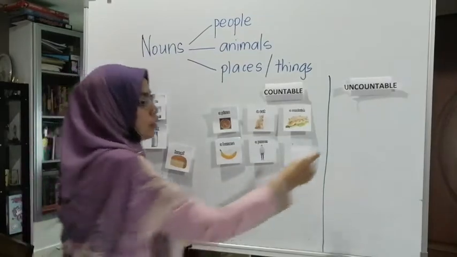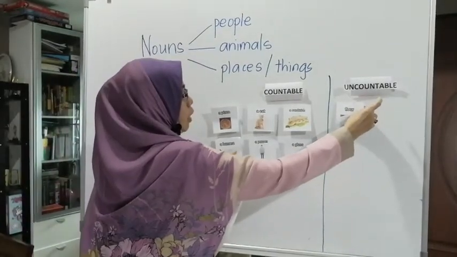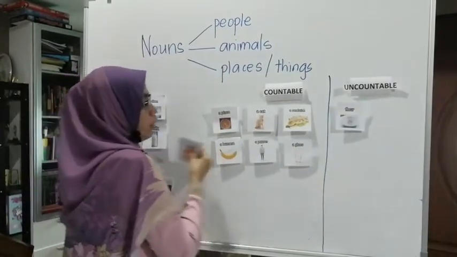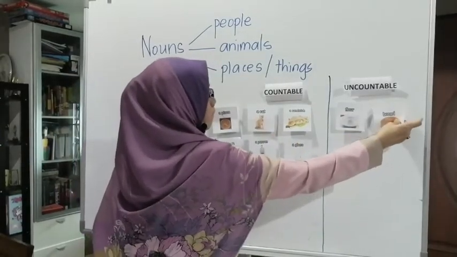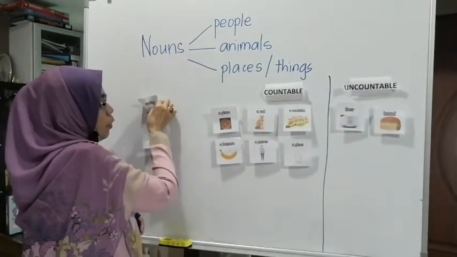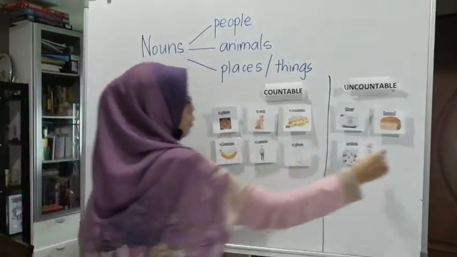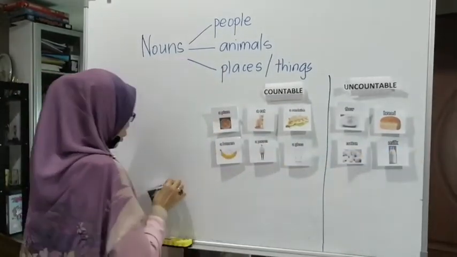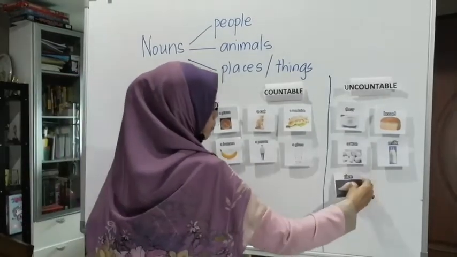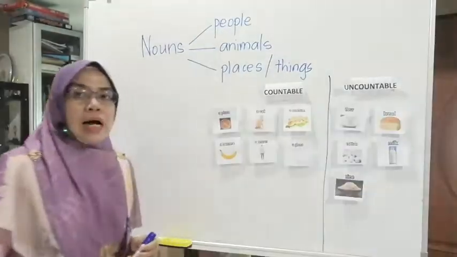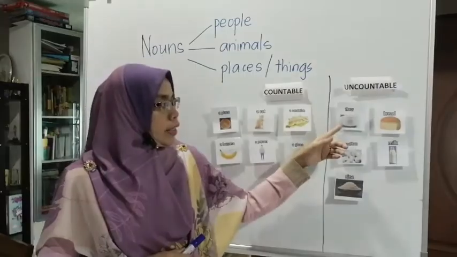whereas the uncountable nouns are things that cannot be counted. Example, flour. You have bread. You have cotton. You have milk. And also rice.